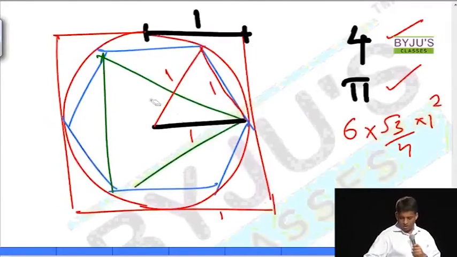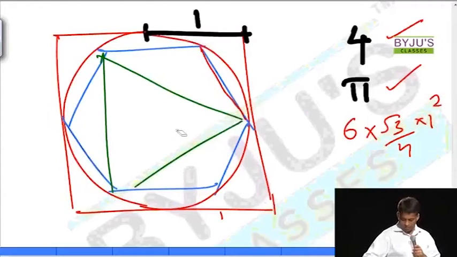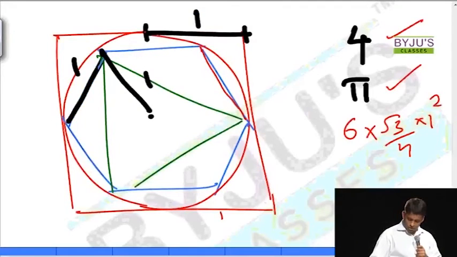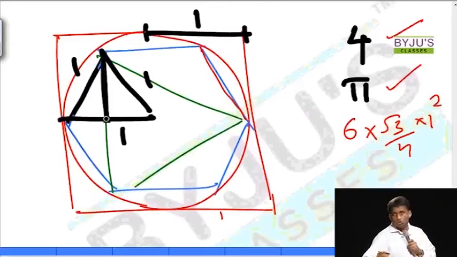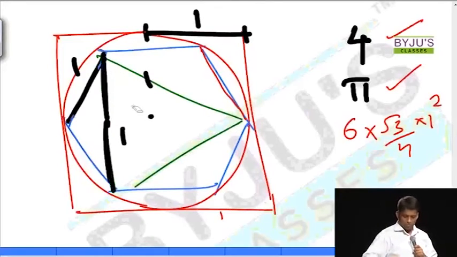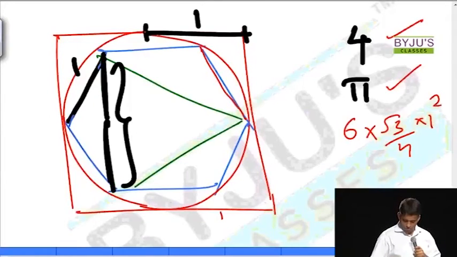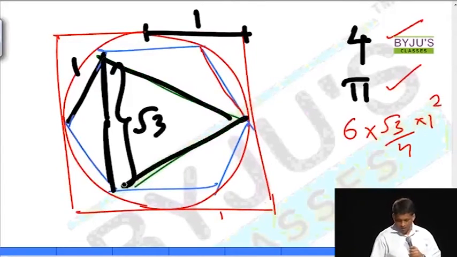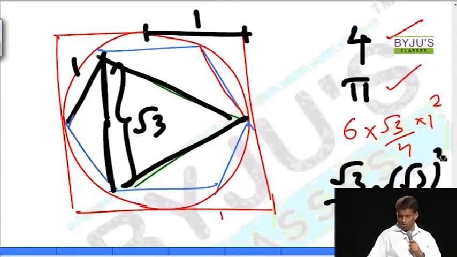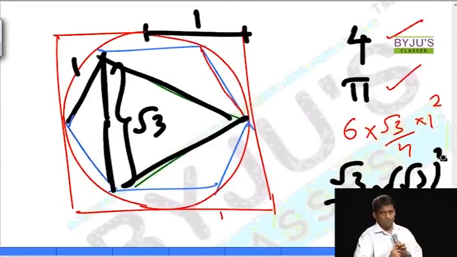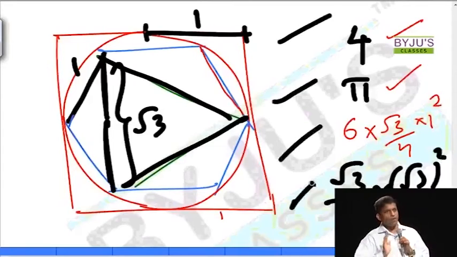So we have reached the innermost diagram, where we have this as 1, right? This is 1, this is 1, so this is easy. What is that? Root 3 by 2. This is also root 3 by 2. So what is this complete distance? Root 3. So the equilateral triangle is with side root 3. So area you can write root 3 by 4 into root 3 whole square. That's 3 only. I'm not asking you to memorize this. There's nothing to memorize. You can write down as and when it's required, based on what is given.